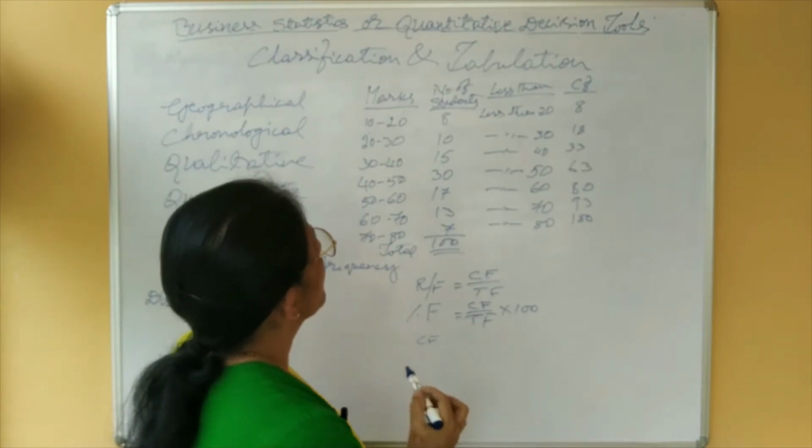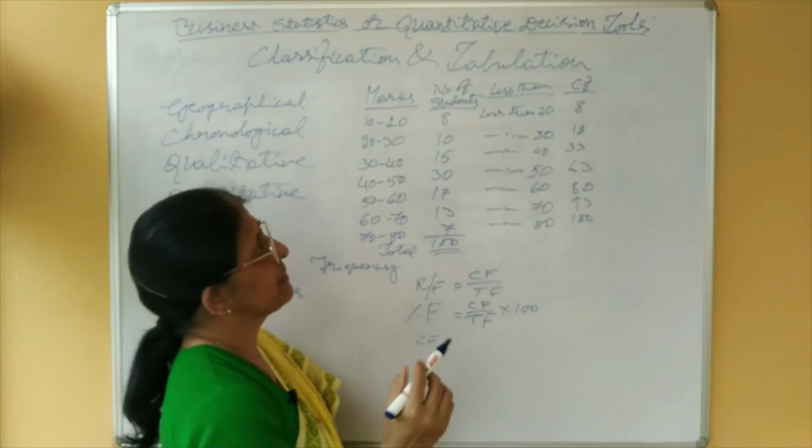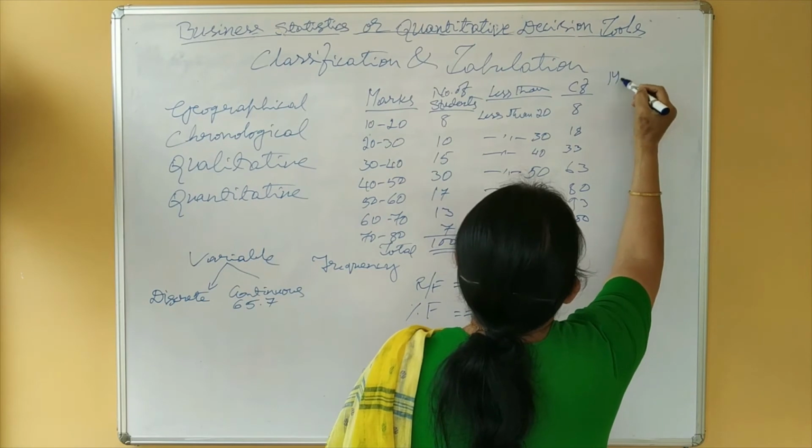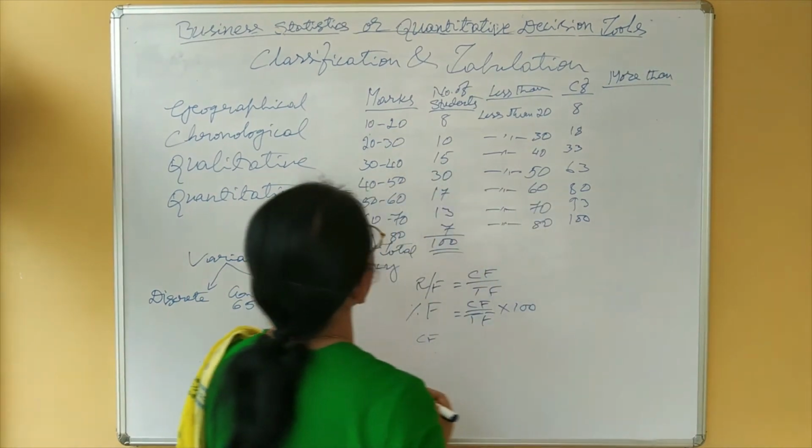Now, if it is given more than, then how to take?